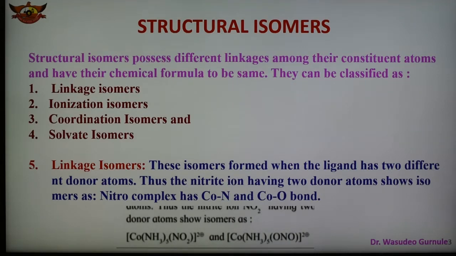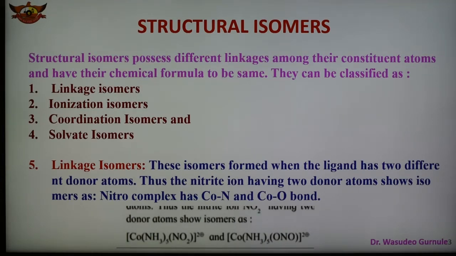In the case of linkage isomers, ligands have 2 different donor atoms, and therefore the ligand attaches through one or through the other donor atom to the metal ion. For example, the NO2 group can bind to the metal either through nitrogen or through oxygen. So here an example is shown that 2 types of bonding are there.